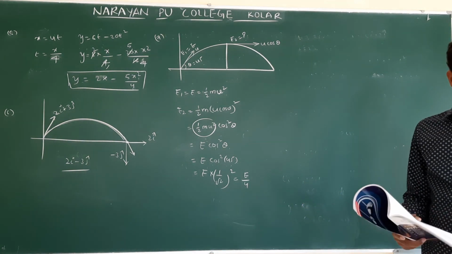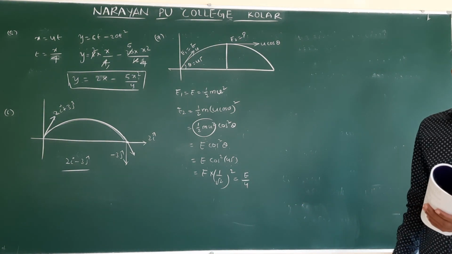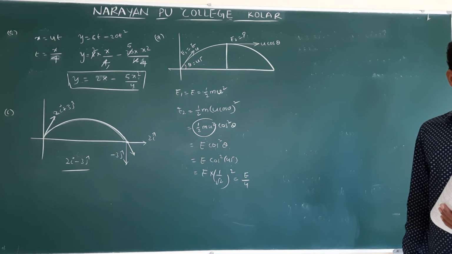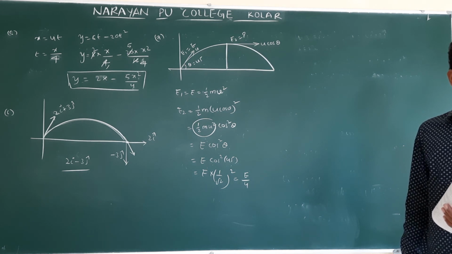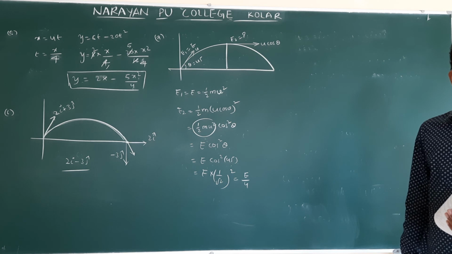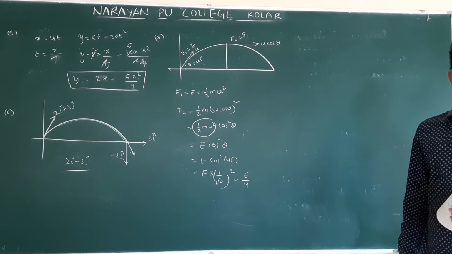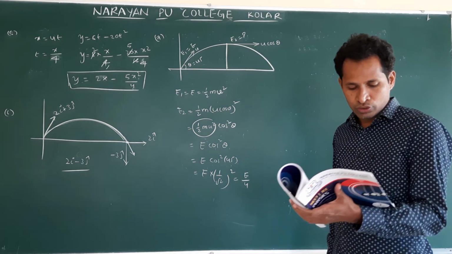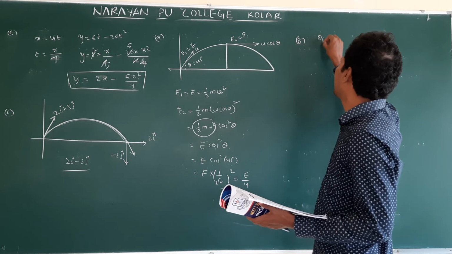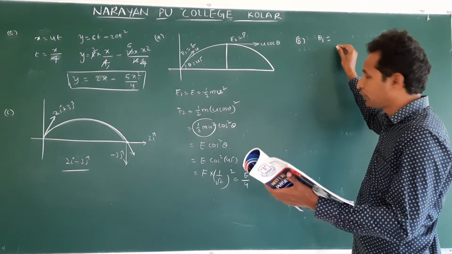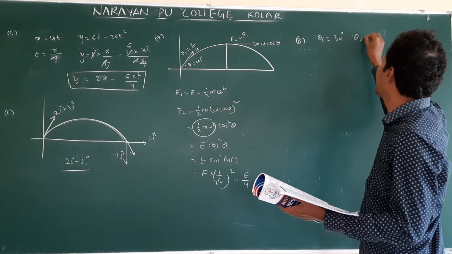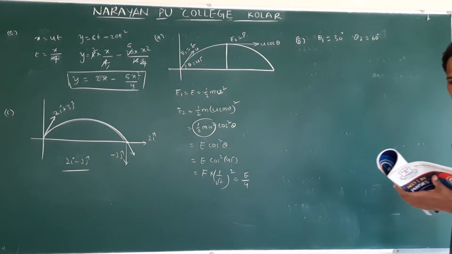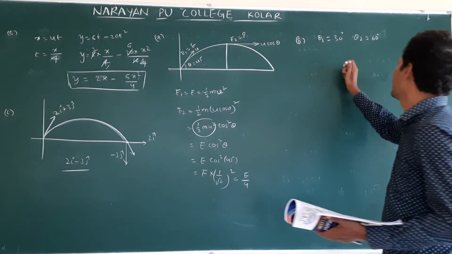Next, eighth one. If a body A of mass m is thrown with a velocity v at an angle 30 degree to the horizontal, another body B of the same mass is thrown with the same speed at an angle 60 degree to the horizontal. The ratio of horizontal range of A to B will be, okay, eighth one. Theta one, the first body angle, is 30 degree. Second body angle is 60 degree. They are asking ratios. Which ratios? Horizontal range ratios.